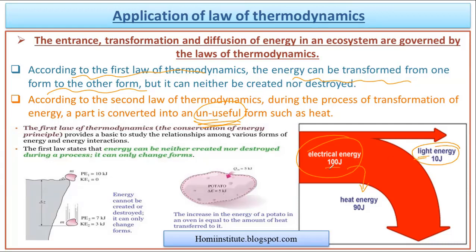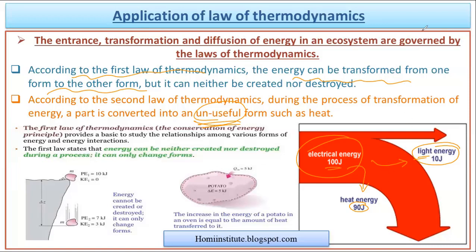Suppose 100 joule of electrical energy is consumed, we will not obtain all 100 joule as heat energy. There is some other form of energy, in an unuseful pattern, which escapes out into nature.